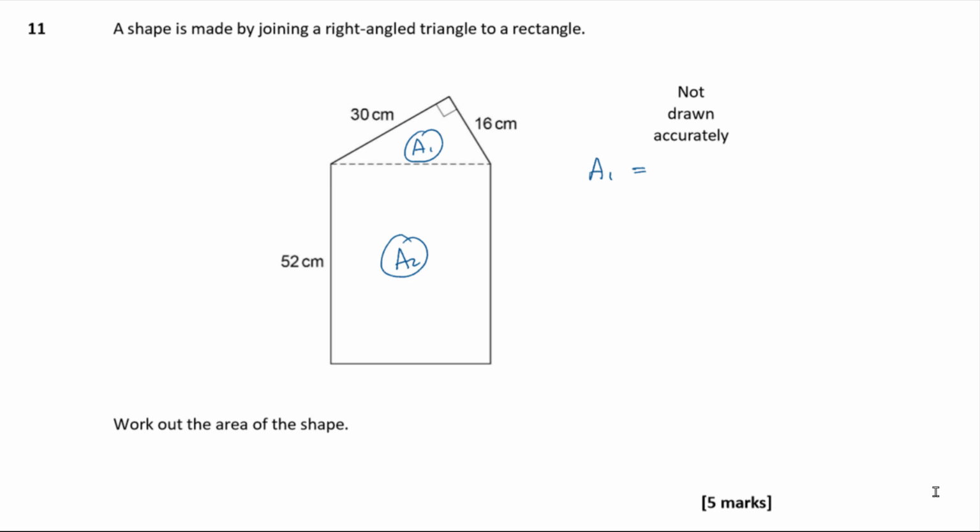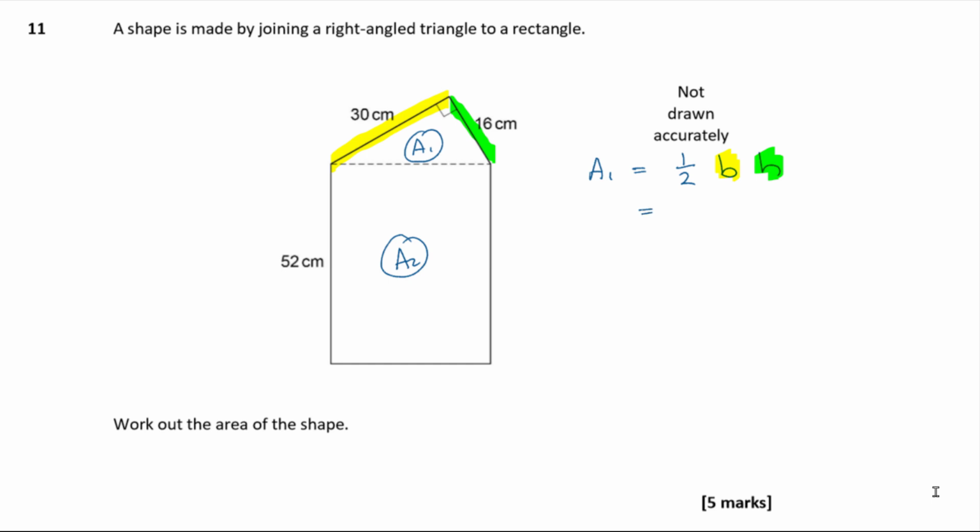Area 1 is a triangle, so triangles normally have an area of half base times height. Now, base doesn't have to be the one on the bottom. Just your base and height need to be at right angles to each other. So I can use this side here as the base, and I can use this side here as the height because they are at right angles to each other, and so that would be perfectly acceptable for finding the area.